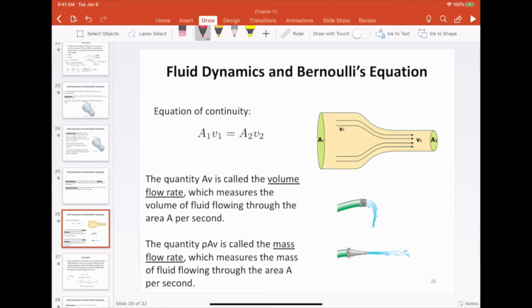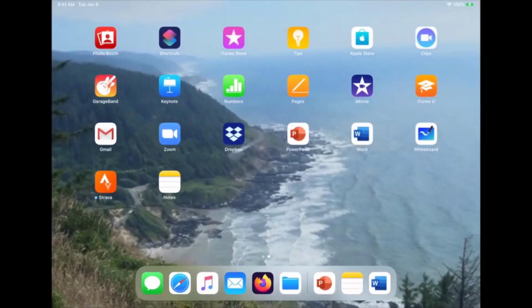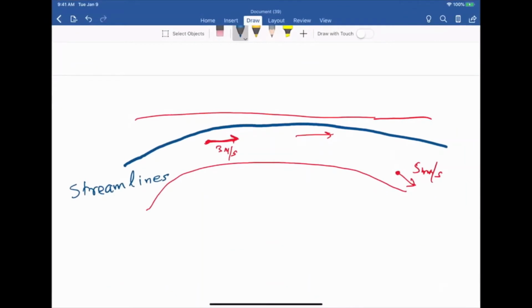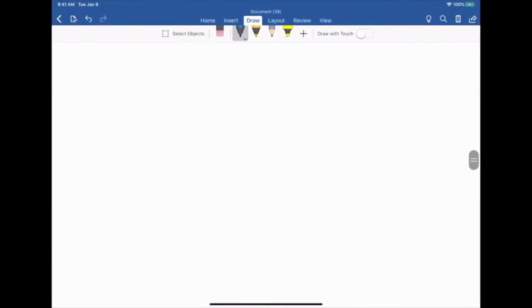The first of these two equations is called the equation of continuity. All right, so let me explain the equation of continuity. Suppose you have a pipe with a varying cross-section.